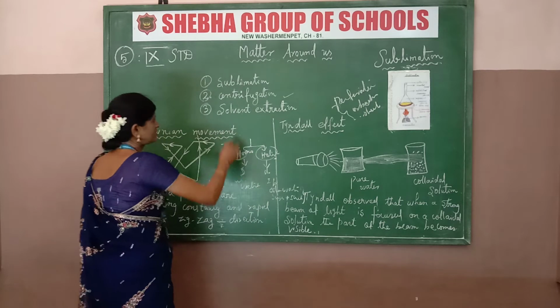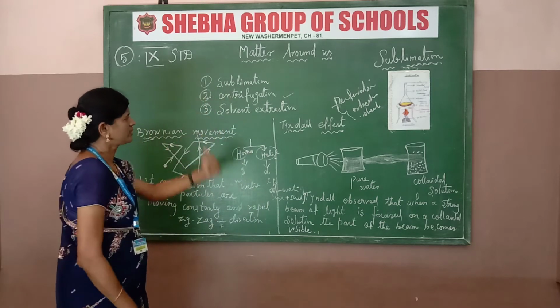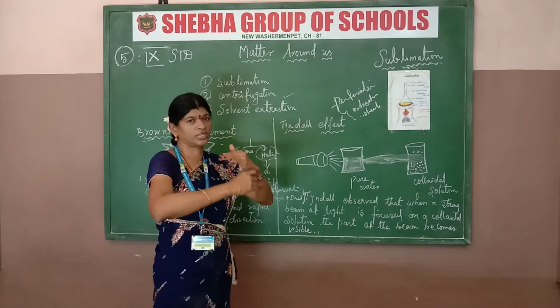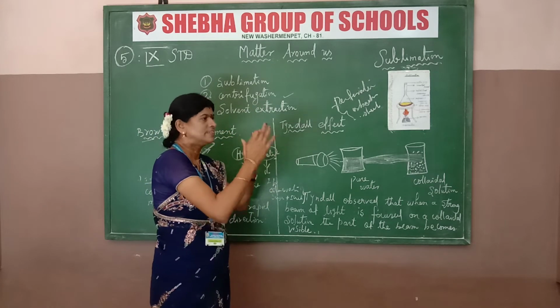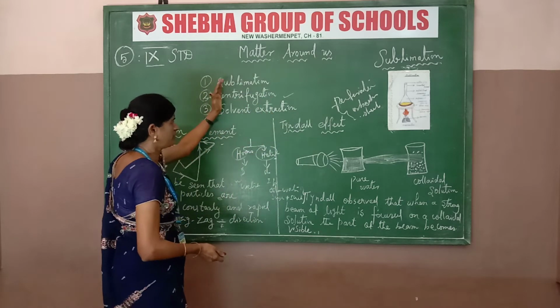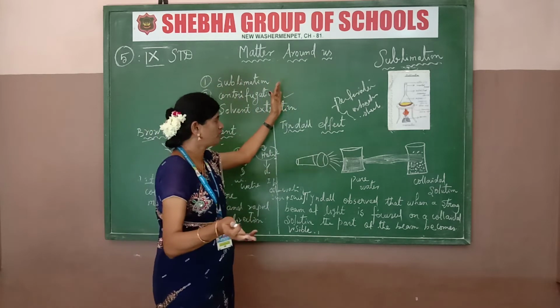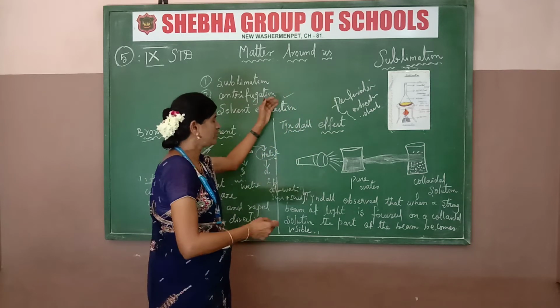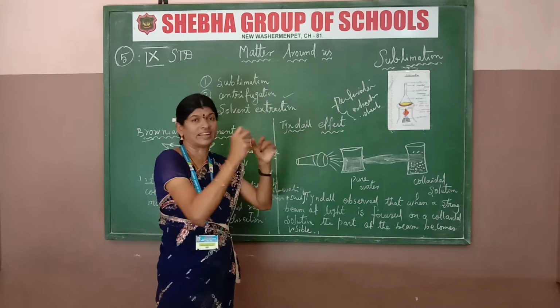Next is centrifugation. What is centrifugation? The centrifugation machine rotates at high speed, and the solid and liquid separate to the bottom and the upper sides. For example, a washing machine spins out the water and dries the clothes.